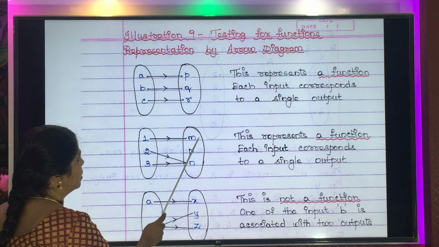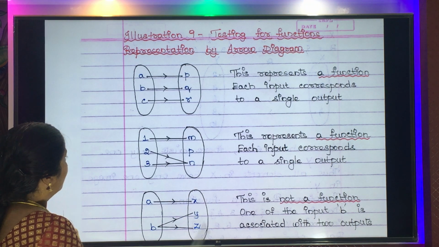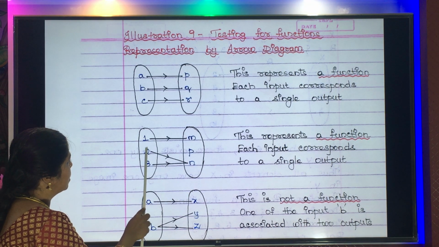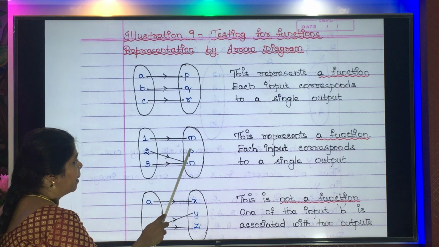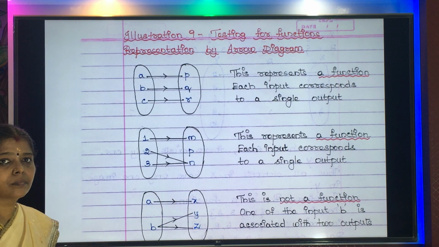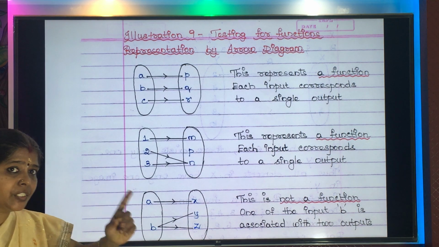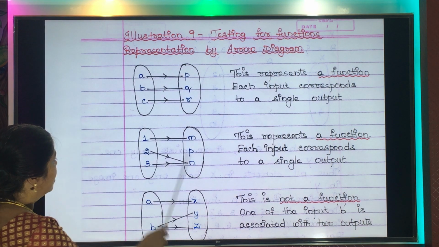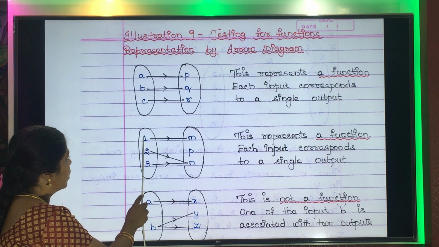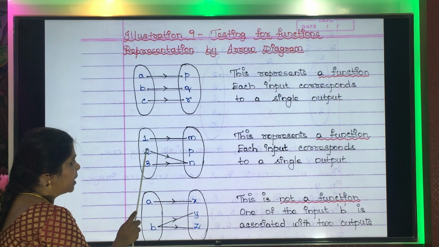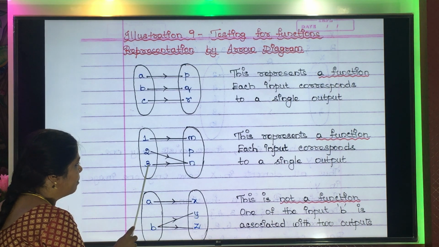Now let us go to the second one. What are the elements in the first set? 1, 2, 3. What are the elements in the second? M, P, N. You have to check those two conditions. Let me check the first one. Are all the elements here having an image? Yes. What is the image for 1? M. What is the image for 2? N. What is the image for 3?